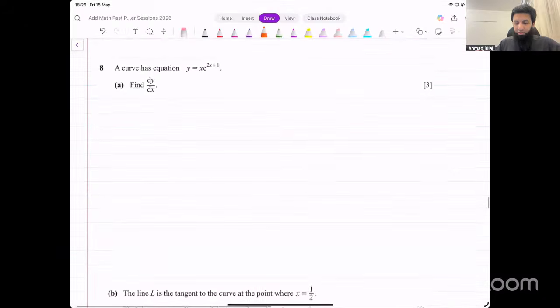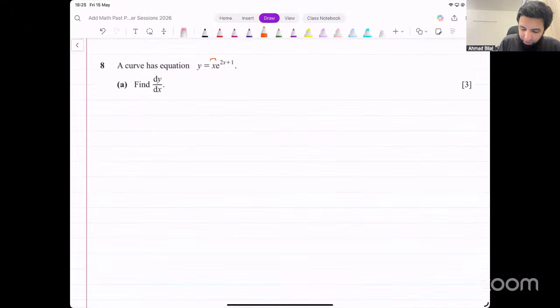We can say this is u, this is v. What does the product rule say? The derivative is going to be uv dash plus vu dash. Let's find the derivative dy over dx. How do you do that? u as it is, that means x as it is, into the derivative of this. The derivative of e power 2x plus 1 is going to remain e power 2x plus 1.